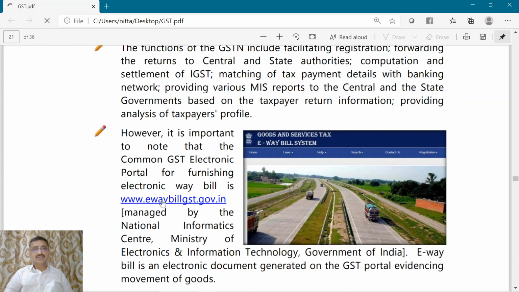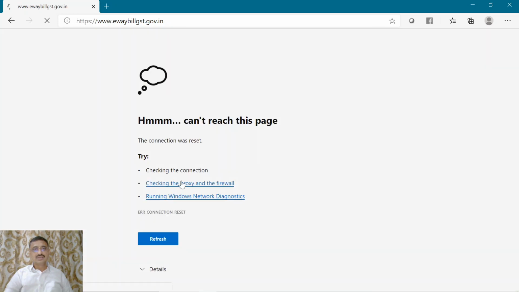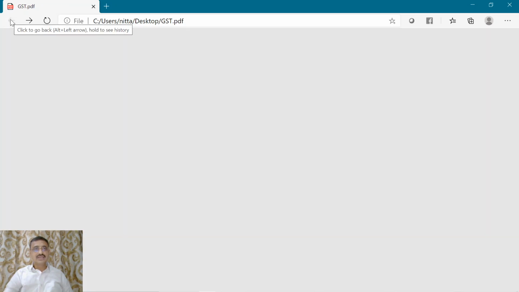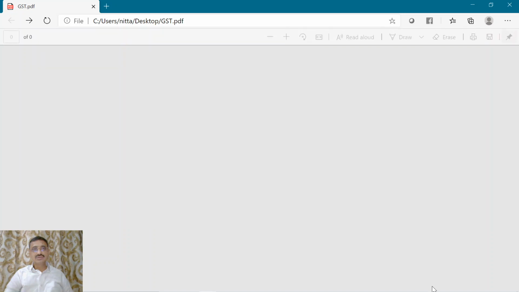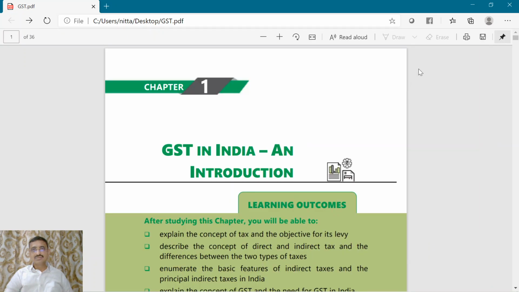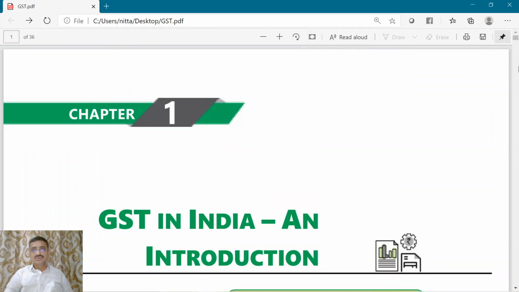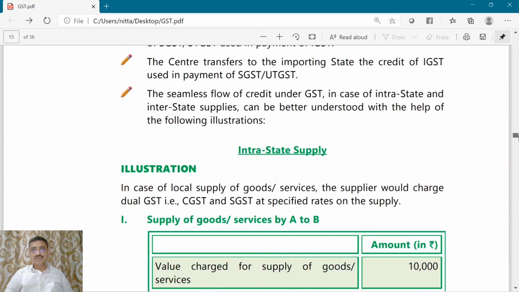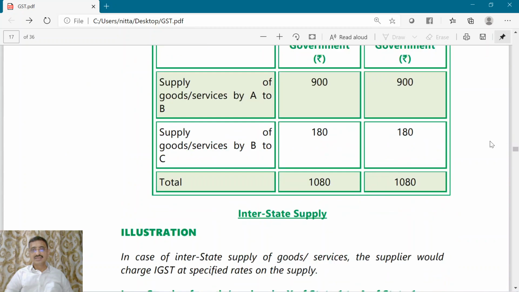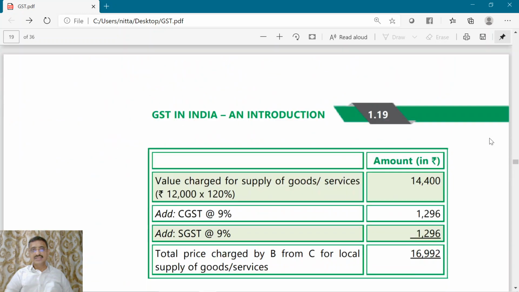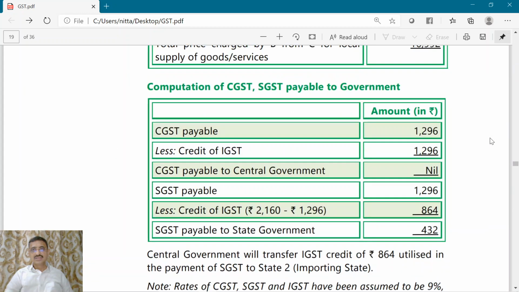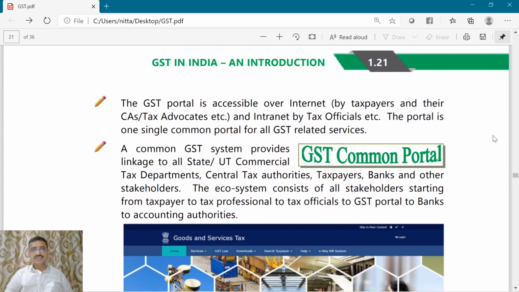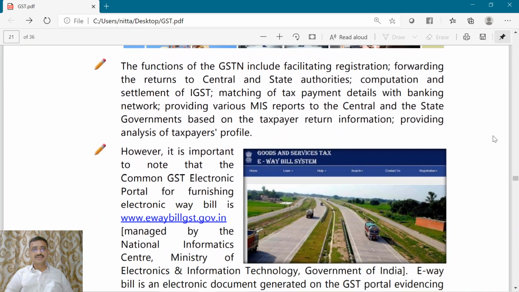We'll do one thing. I don't think I have the net connection right now. So what is the page in which we are? Maybe around 19, 20, here we are.